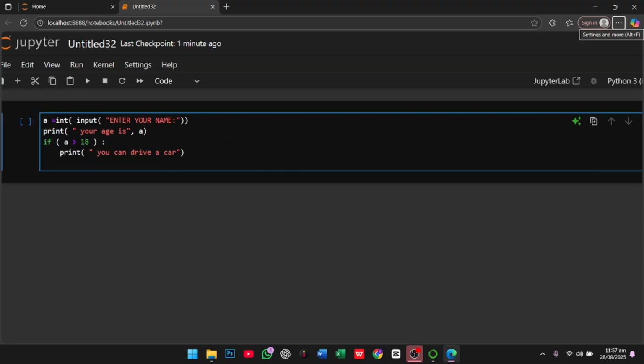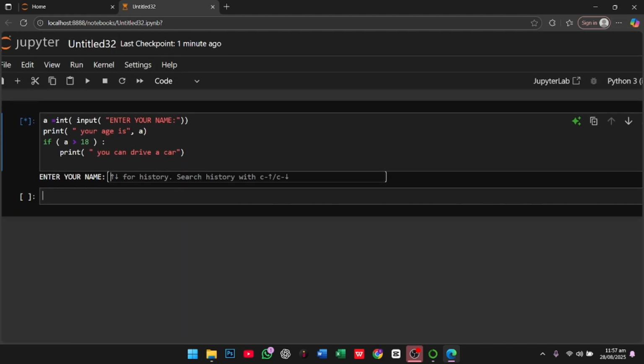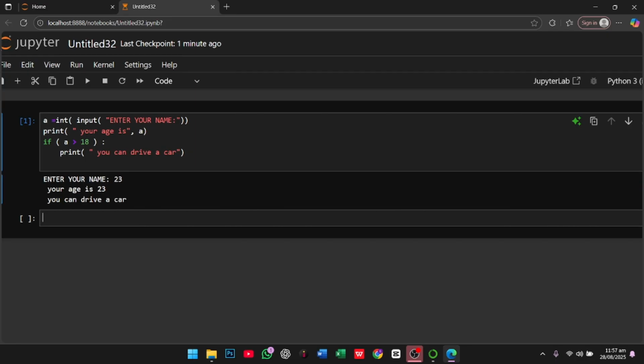Let's see what happens when I run it. The program first asks you to enter your age. If I enter an age of 23, the print shows "your age is 23, you can drive".